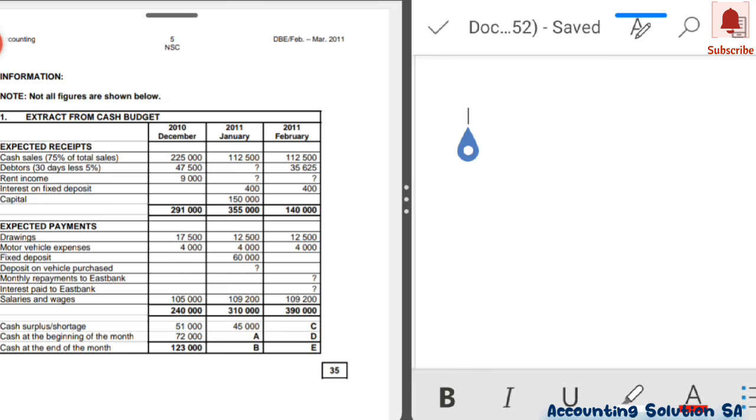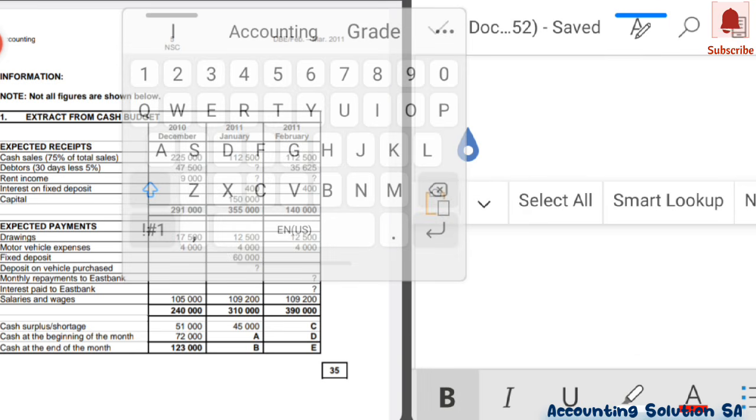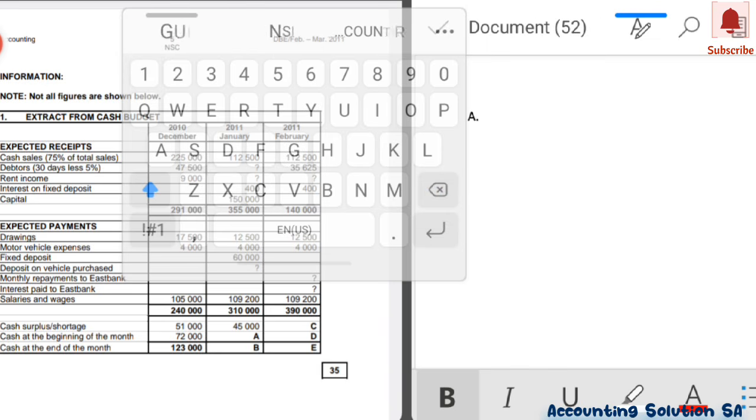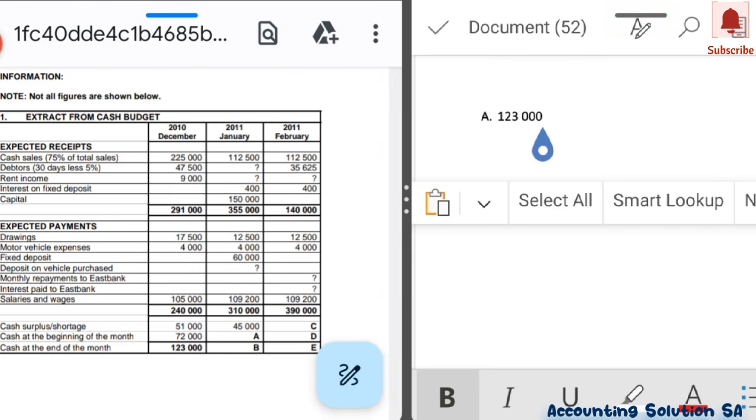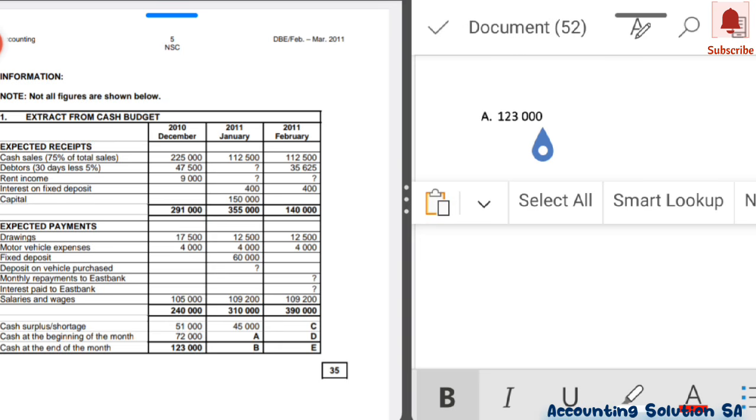It was balanced at the end, which means that 123,000 will be our opening balance. That will be our answer for number A. Very simple.